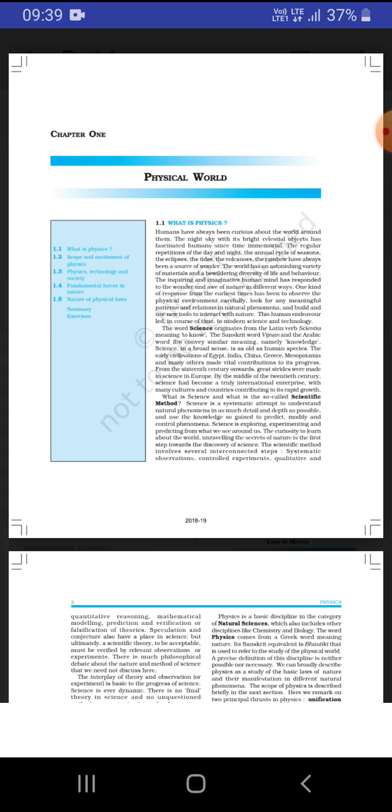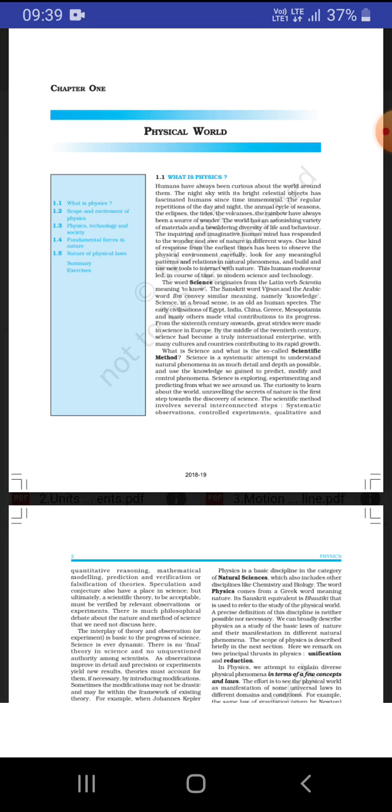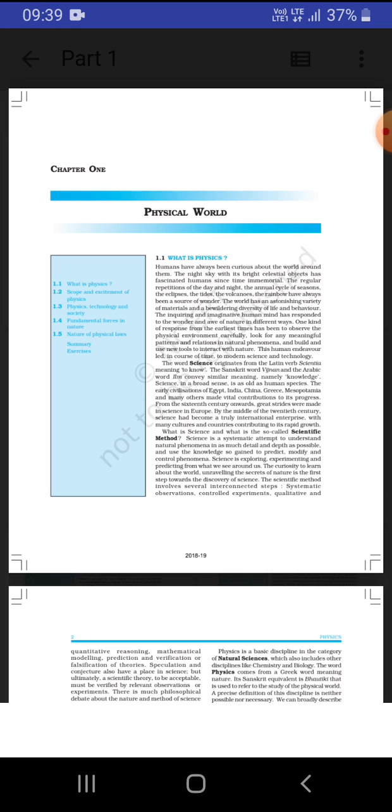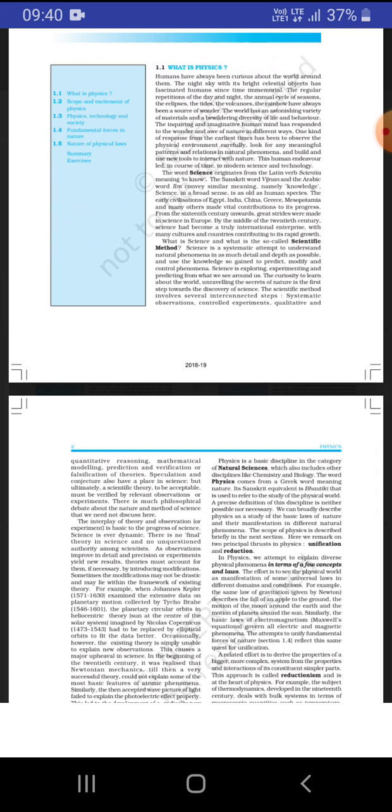If you do any experiment in science or physics or anything, it should be in our control. And qualitative and quantitative reasoning. If you are doing a chemical reaction, if you put this much quantity of chemical, then you get this thing. The qualitative and quantitative reasoning should be there: how you did it and what results you are getting.